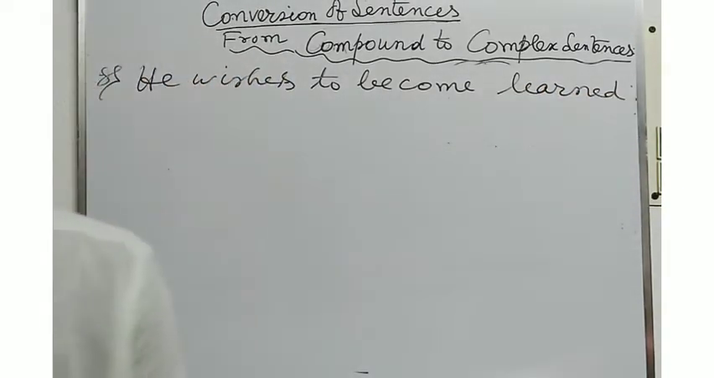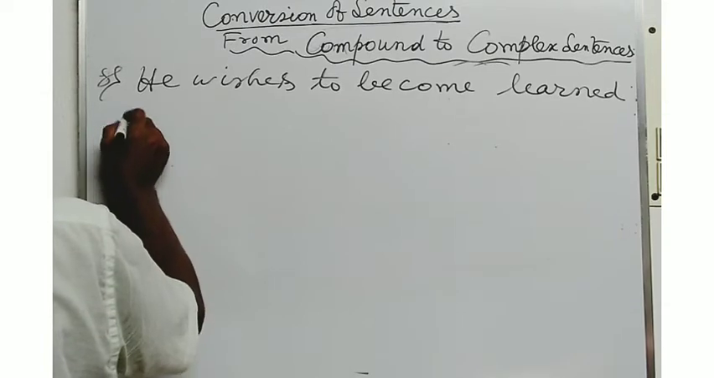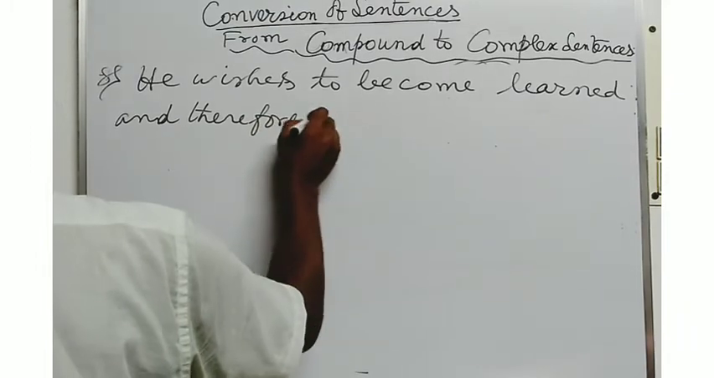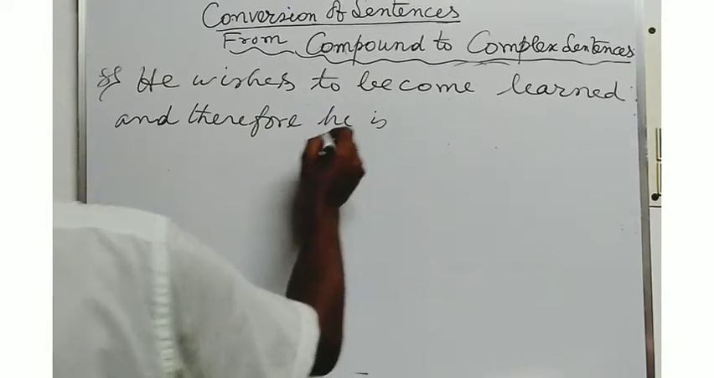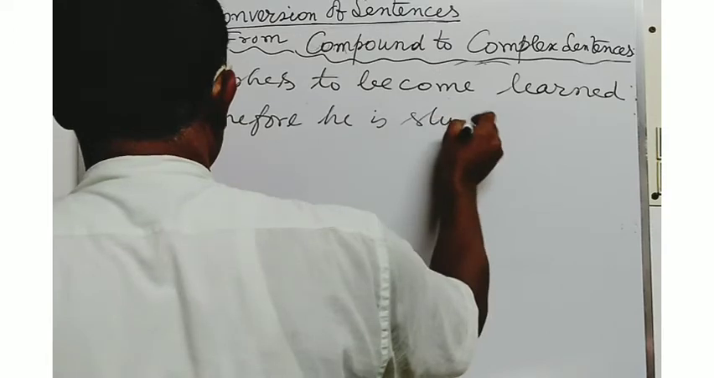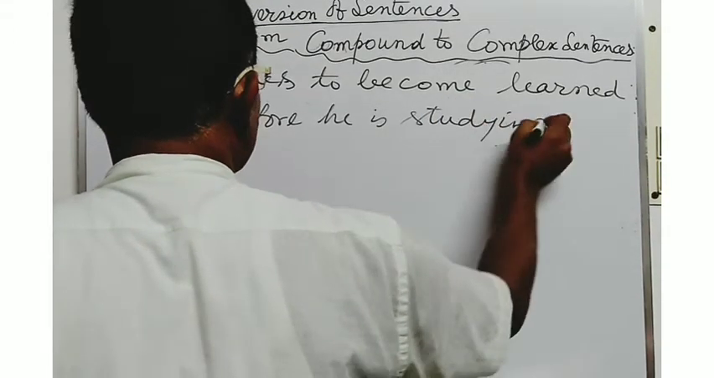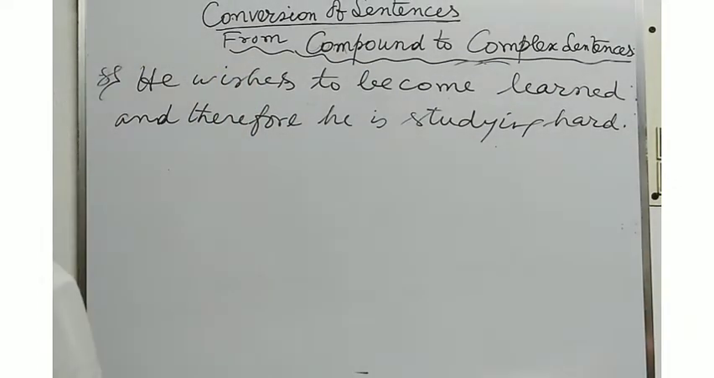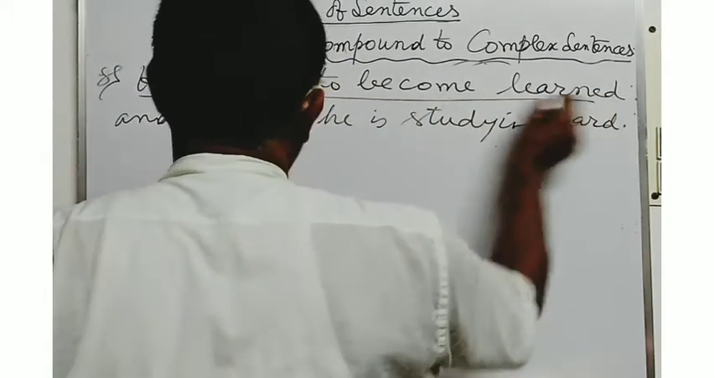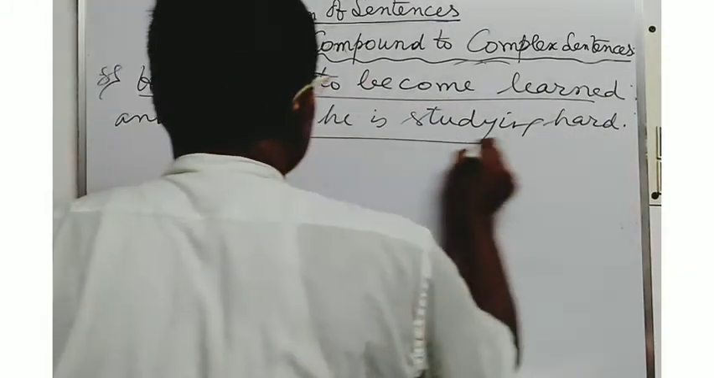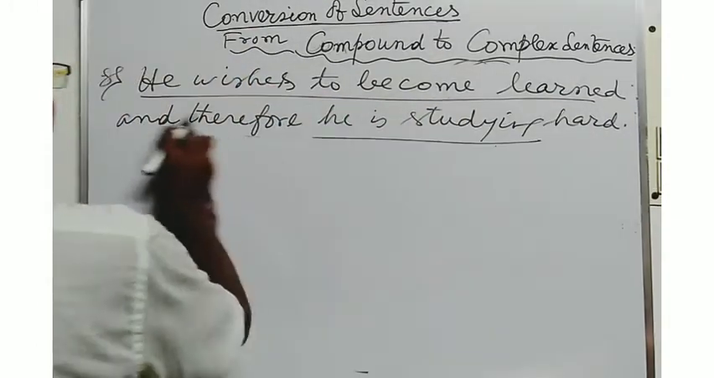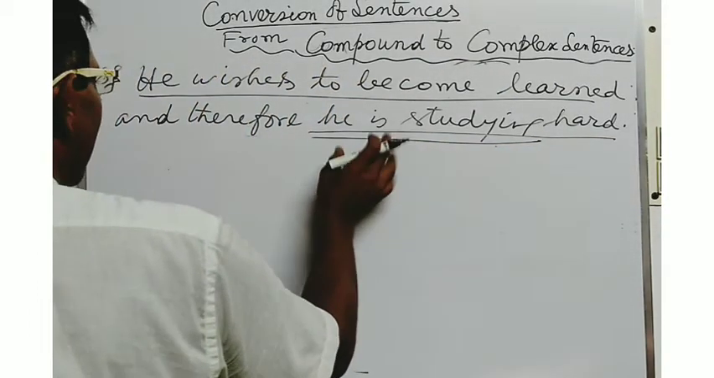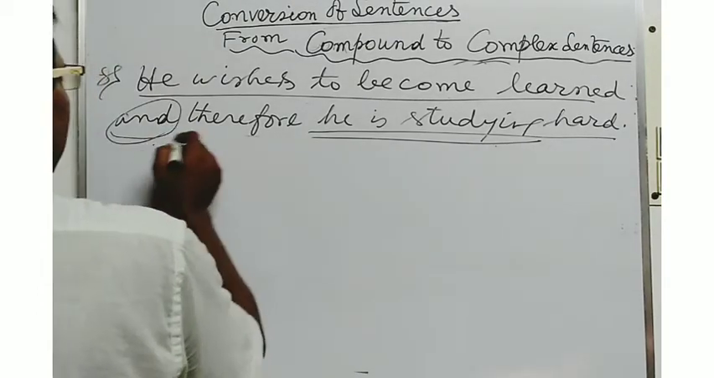He wishes to become learned and therefore he is studying hard. He wishes to become learned, this is a main clause, therefore he is studying hard, this is another main clause. These two main clauses are combined by the coordinating conjunction and.